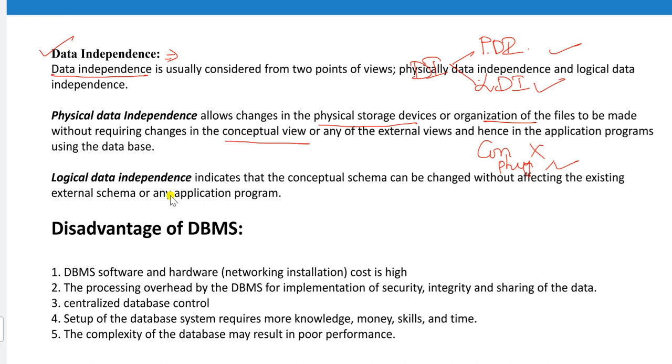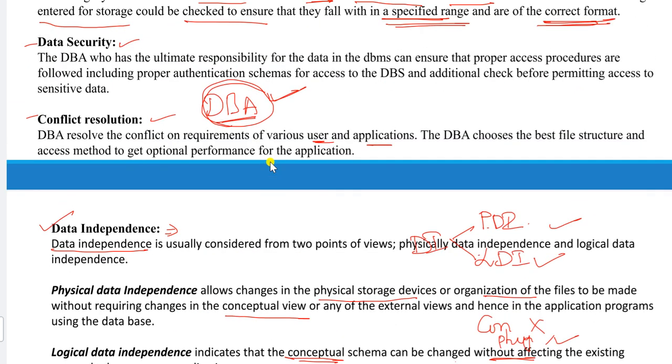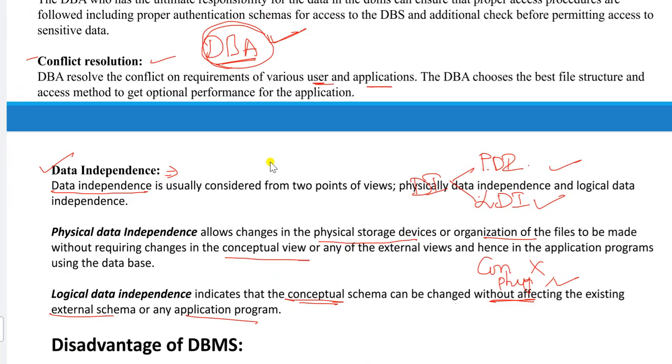Logical data independence indicates that the conceptual schema, the logical view, also called the conceptual view, can be changed without affecting the existing external schema or any application program. Now, these are the several advantages of DBMS, a very important topic.